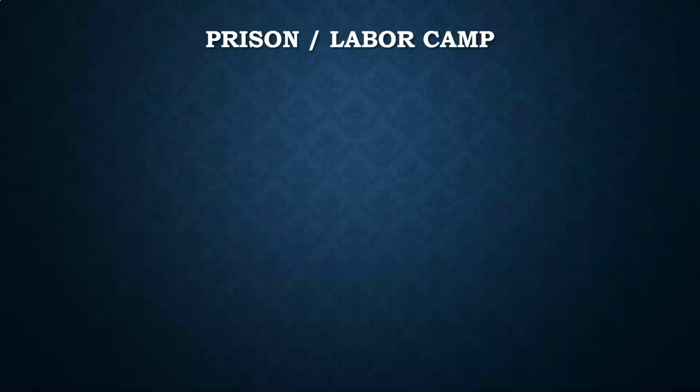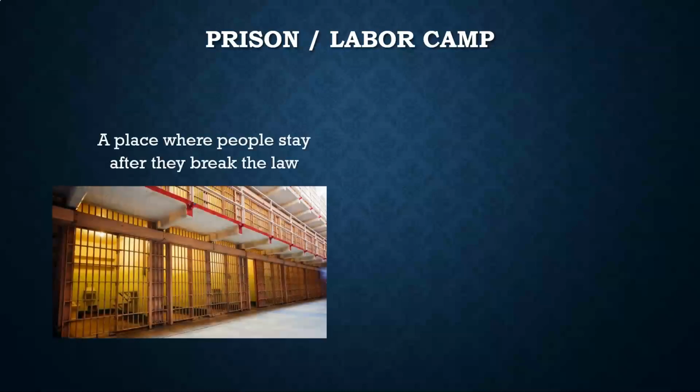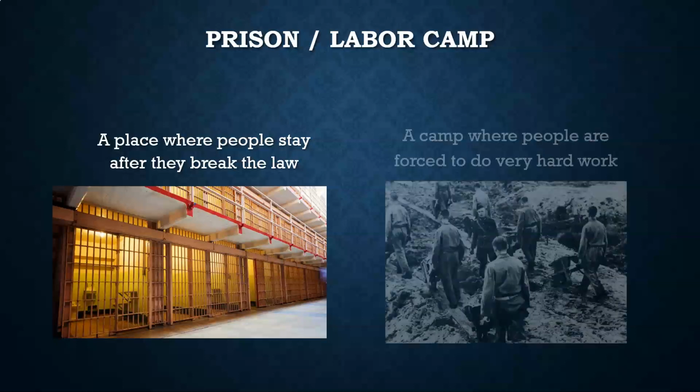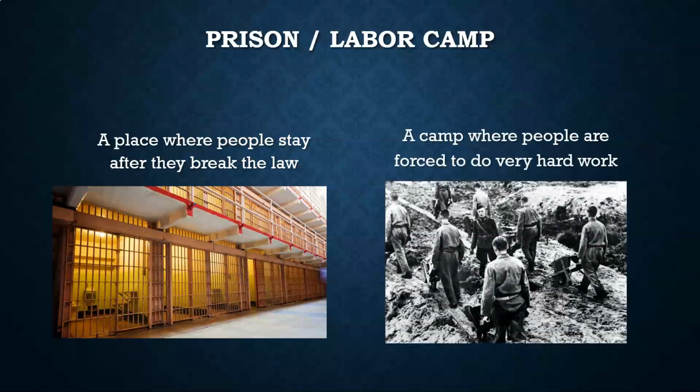The next 2 words are prison and labor camp. So prison is a place where people stay after they break the law. They have to stay here as their punishment. So depending on the crime, the judge may tell you you have to stay 1 year in prison or 5 years in prison, etc. A labor camp is a little bit different. This is a camp where people are forced to do very hard work. Sometimes this is a punishment. Sometimes this happens during a war when people are prisoners during a war.